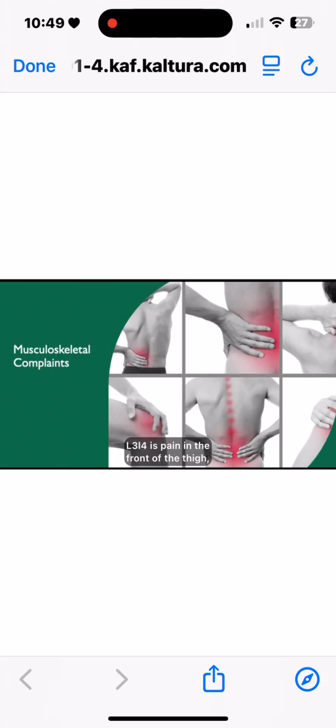L3, L4 is pain in the front of the thigh. Wasting of the quadriceps muscle could be present depending on how long it's been going on, diminished sensation in the front of the thigh and medial lower leg, reduced knee jerk reflex, mostly L4.